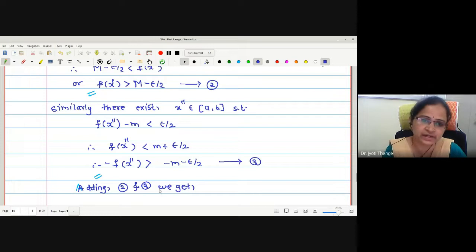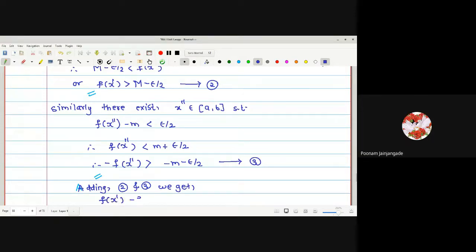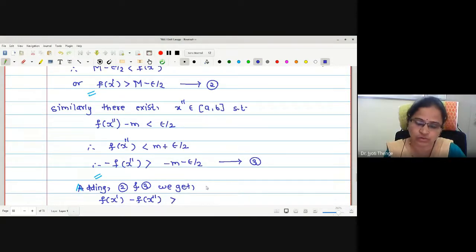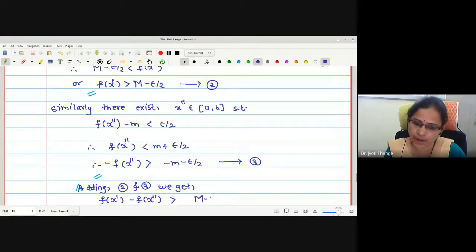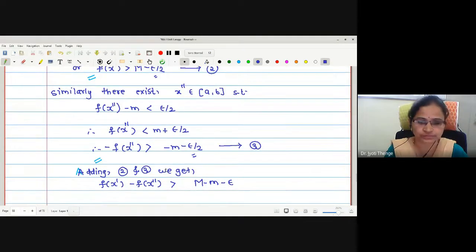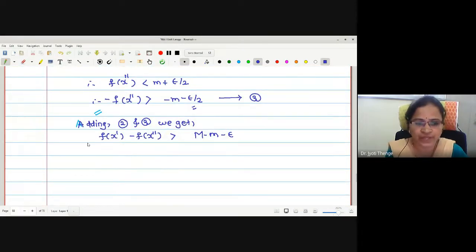On the right side, greater than capital M minus small m, then this minus epsilon by 2 and this minus epsilon by 2 becomes minus epsilon. And this is the adjustment we have made. Therefore, we have obtained this kind of statement.